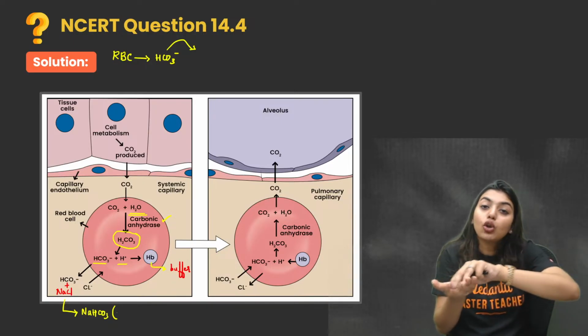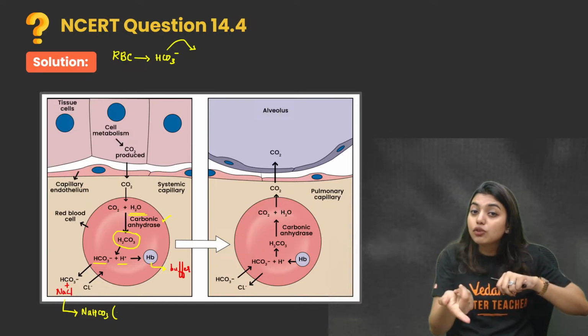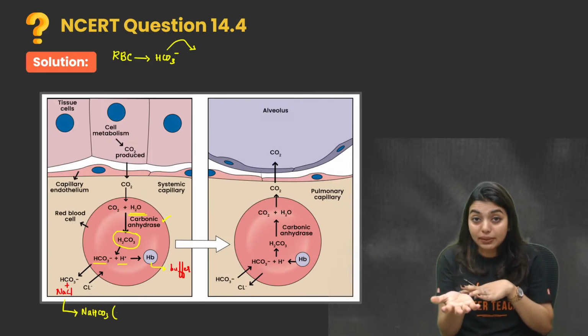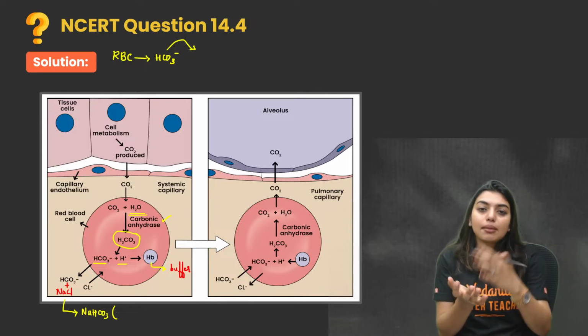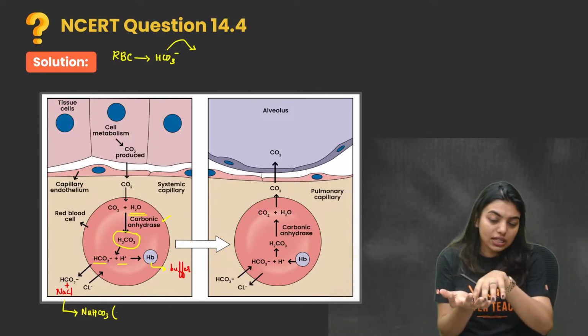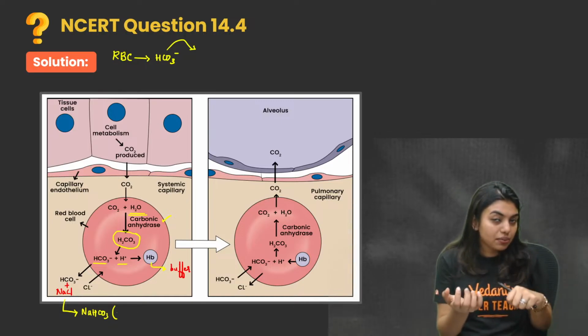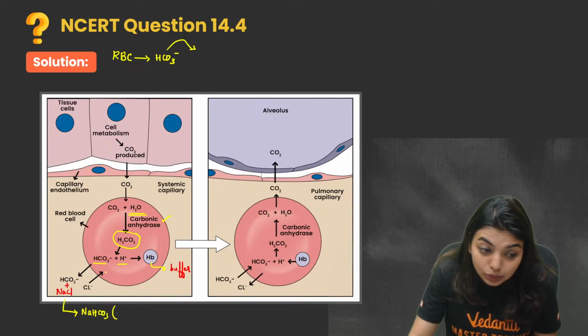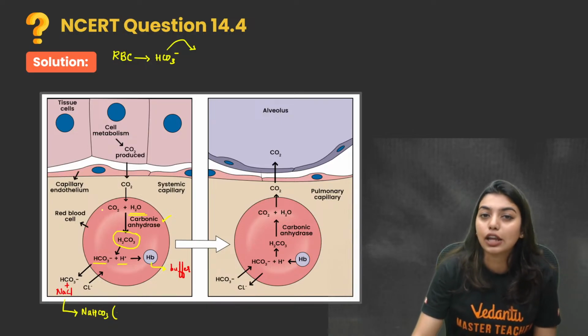Now since I took all the negatives, am I not supposed to give you something back? If I took all the chocolates from your hand, I have to give you something in return. So I'll give you, let's say, some apples or something healthy. Same way, the negatives, HCO3, which I took from the RBC, instead of that I will give chloride back into the RBC to fix that ion shift.